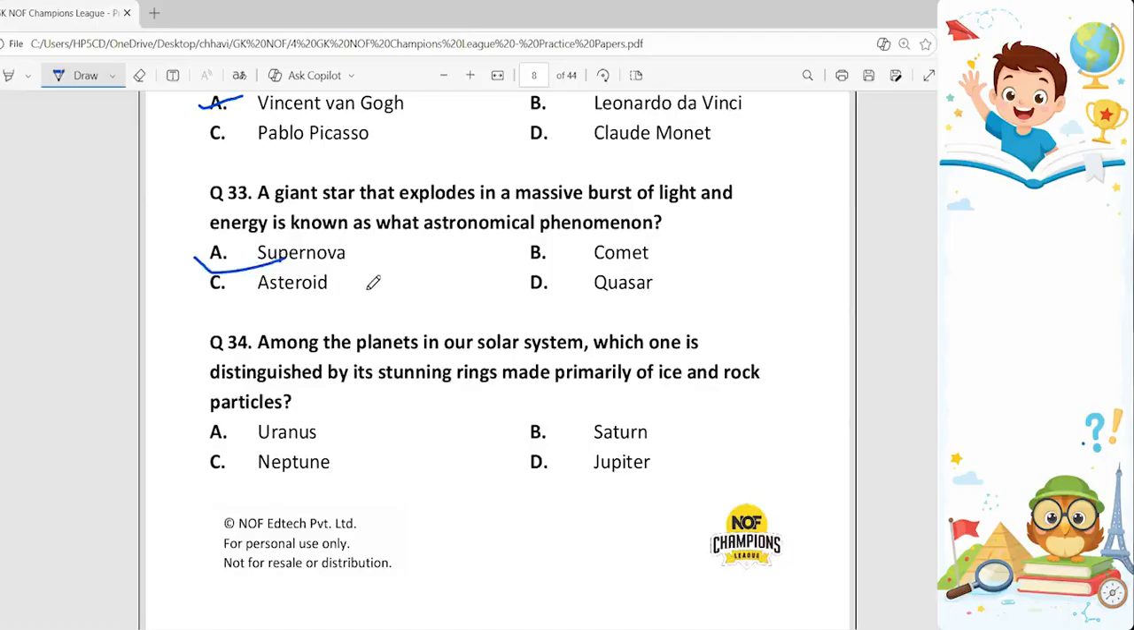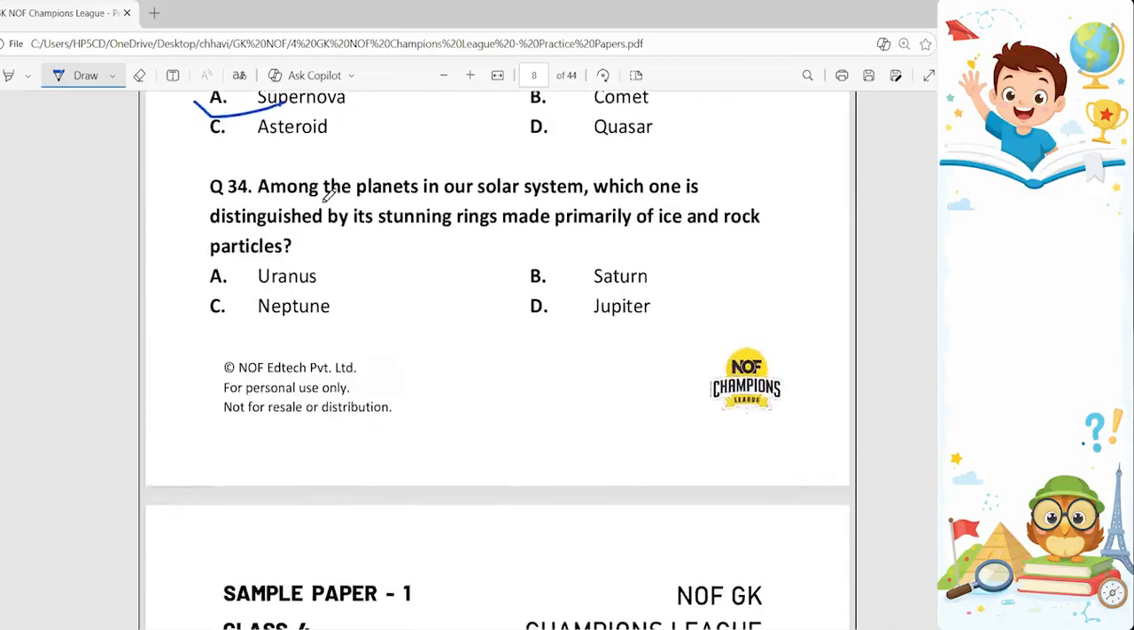Question number 34. Among the planets in our solar system, which one is distinguished by its stunning rings made primarily of ice and rock particles? So the answer to this one is option B, Saturn, because it is the sixth planet from the sun and is second largest in the solar system. So Saturn is the correct answer.